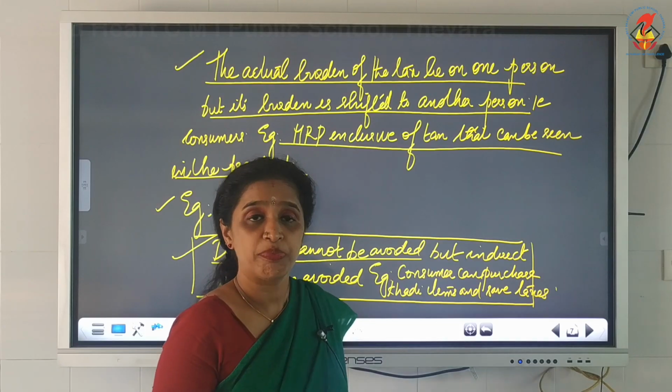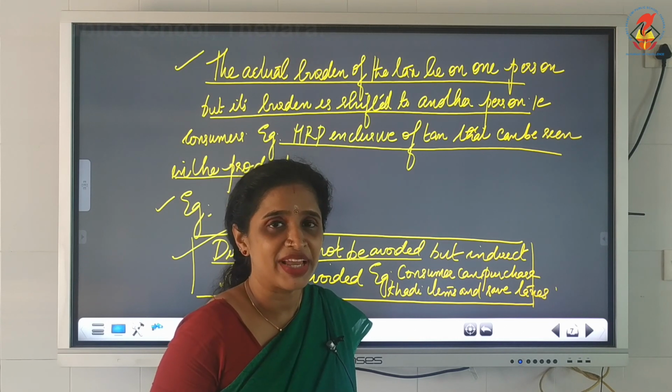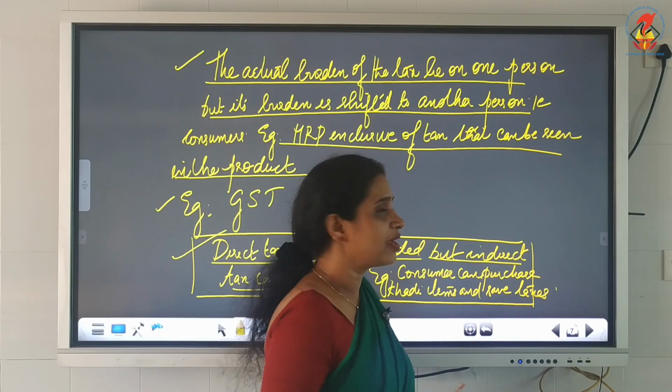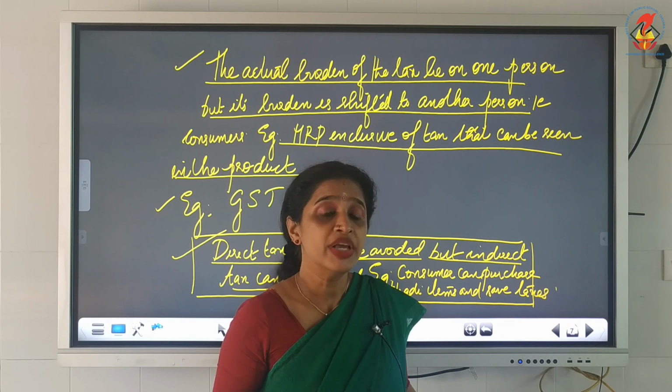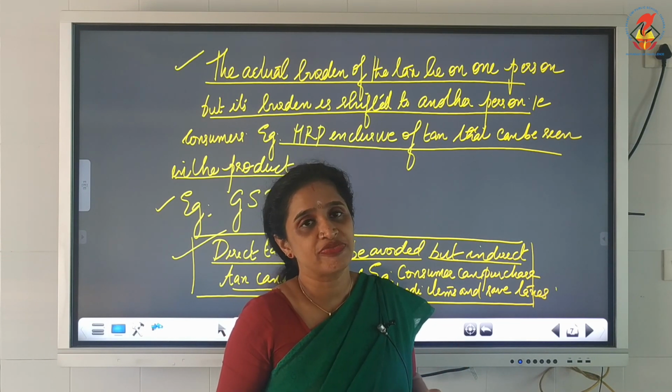Compulsorily you have to pay, because if you have a building, if you have property, you have to compulsorily pay tax to the government. But indirect tax can be avoided. How can it be avoided? If you are not purchasing a particular product, you can avoid the tax of that particular product.